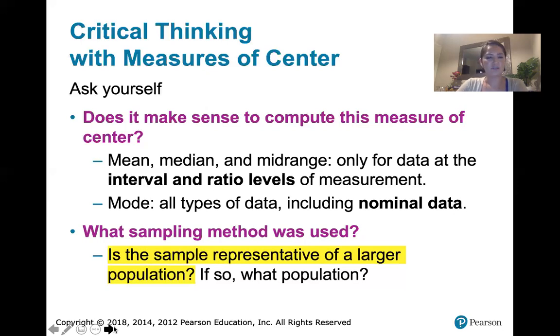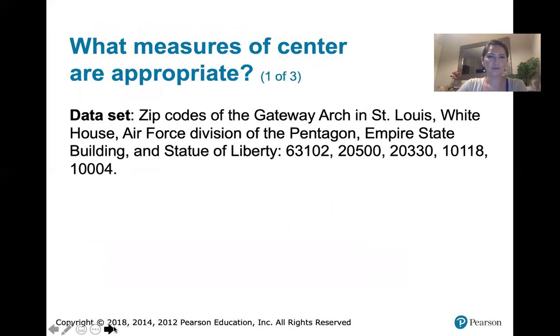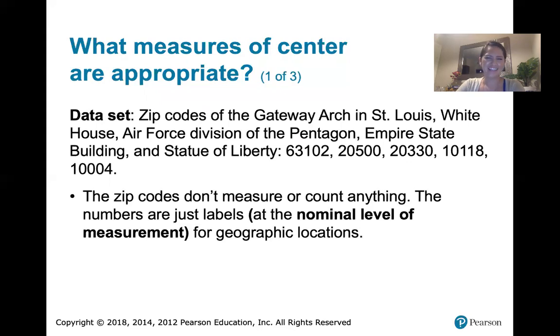So let's look at a few examples. I'm asking you here what measures of center are appropriate. We've got zip codes of the Gateway Arch in St. Louis, the White House, the Air Force Division of the Pentagon, and the Empire State Building and the Statue of Liberty. So you've got 5 zip codes there. The question is, does it make sense to compute the average of those zip codes, or the arithmetic mean of those zip codes? I hope you said no.